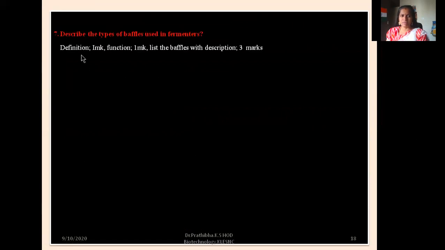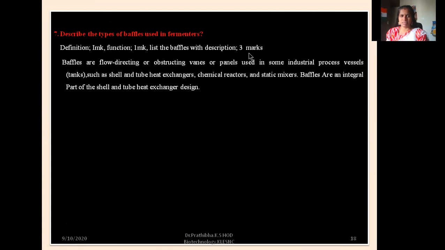Next question, number 7. Describe the types of baffles used in the fermenters. Definition 1 mark, function 1 mark, list the baffles with description carries 3 marks.